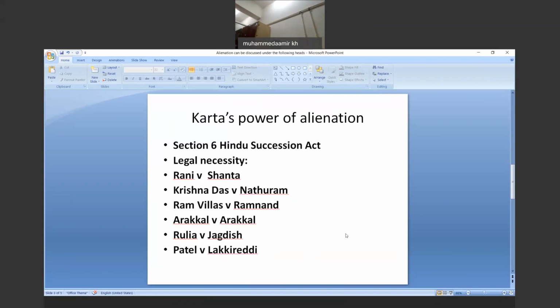We have seen in detail what is meant by the term calamity, and there are instances which affect the whole family, or situations in which the Karta has to provide support to the family, which is a necessary or indispensable duty, which is very unavoidable.